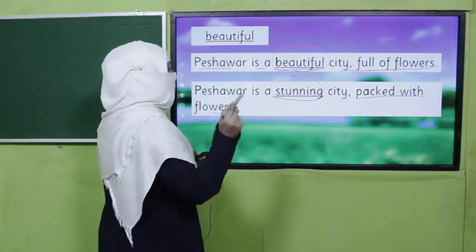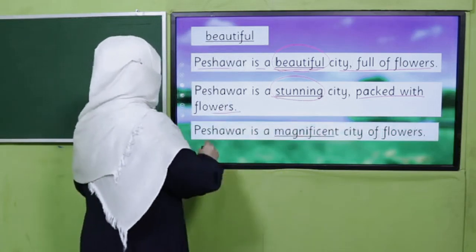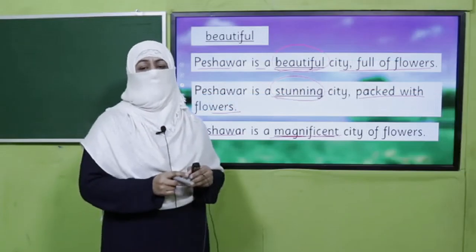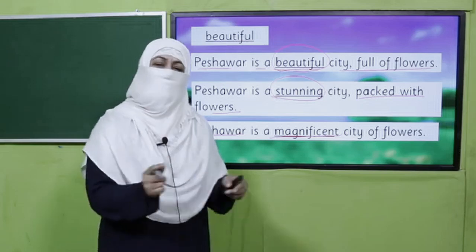And the third student from the same group can write it like this: Peshawar is a magnificent city of flowers, right? So in this way, you will keep writing, keep replacing. Let's see who wins. So pause the video, enjoy this beautiful activity.